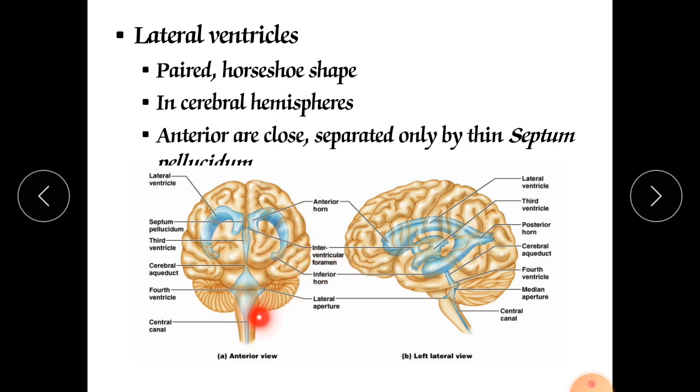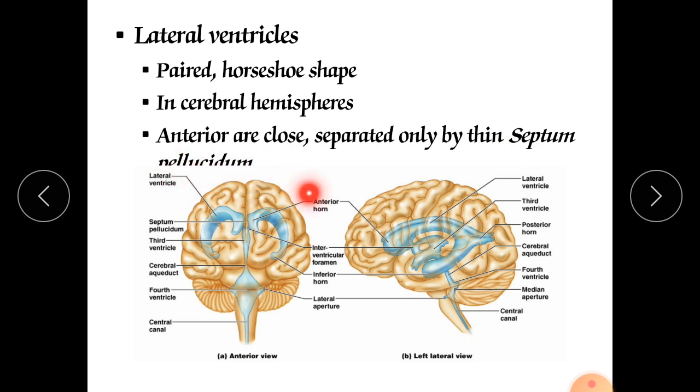In the anterior view, this is the location of the ventricles, and this is the lateral or side view. Here you can see the location of the lateral ventricles. They are found in the cerebrum, in both the right and left cerebral hemispheres, and they are separated only by the septum pellucidum. So both lateral ventricles are separated by the septum pellucidum.